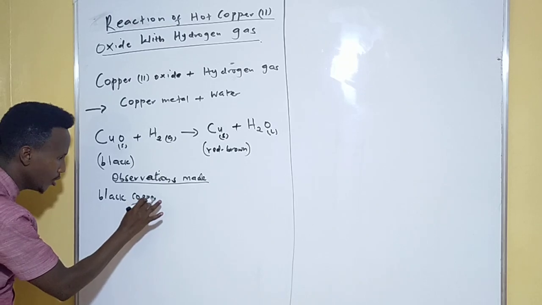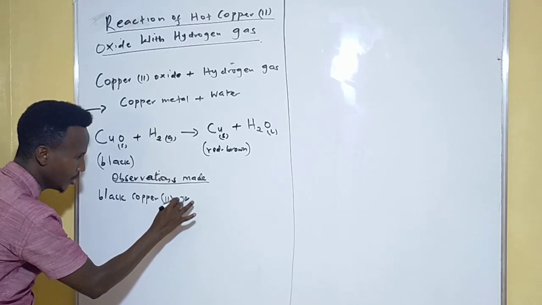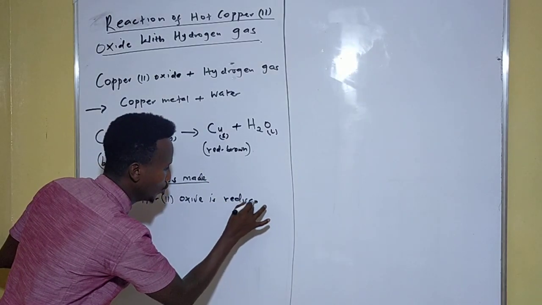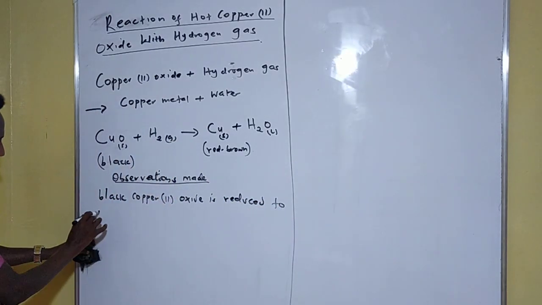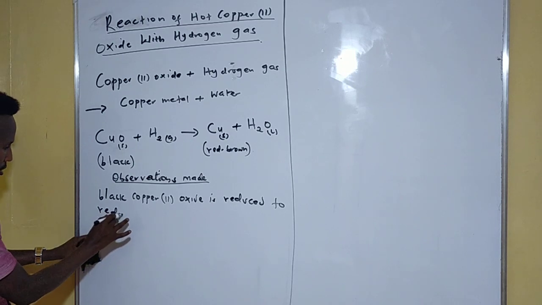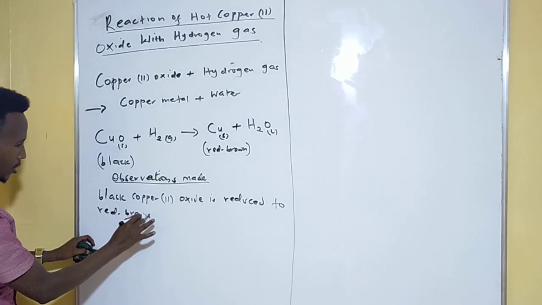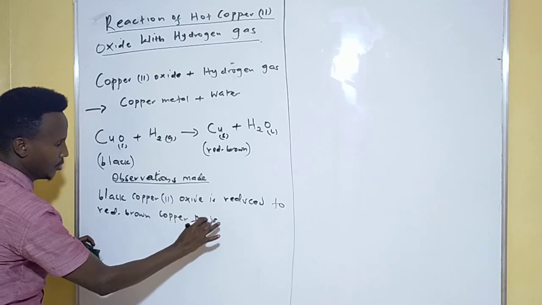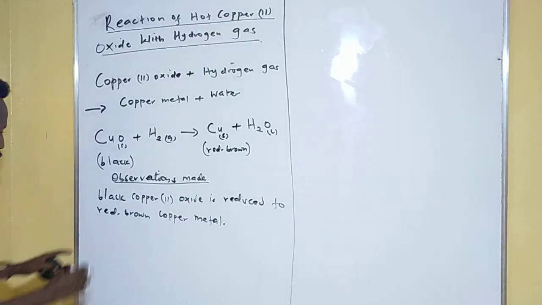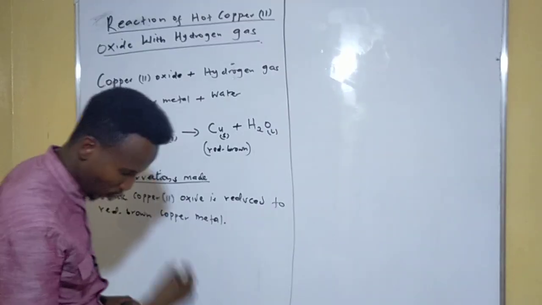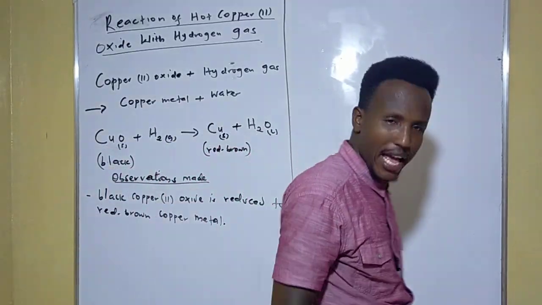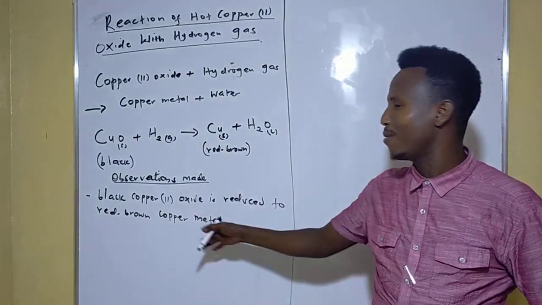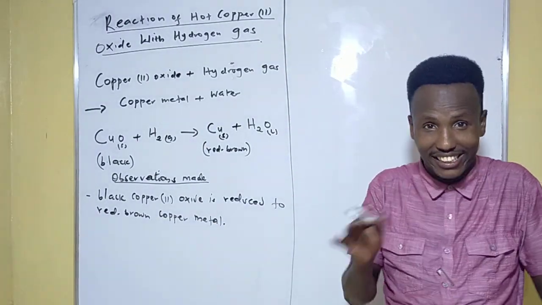Black copper 2 oxide is reduced to red brown copper metal. That is observation number 1. Black copper 2 oxide is reduced to red brown copper metal. You see now this color change.